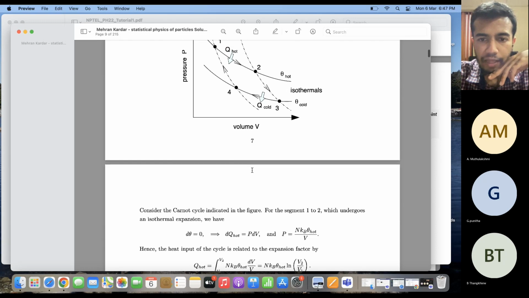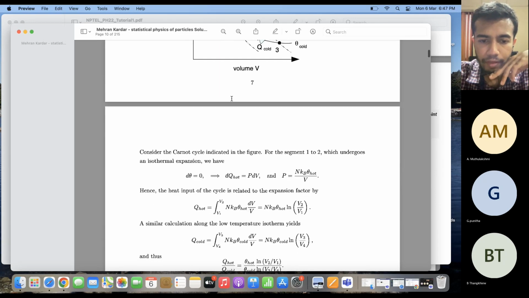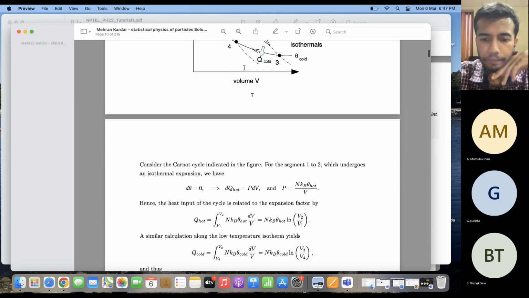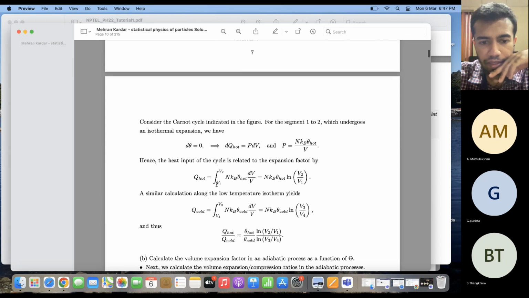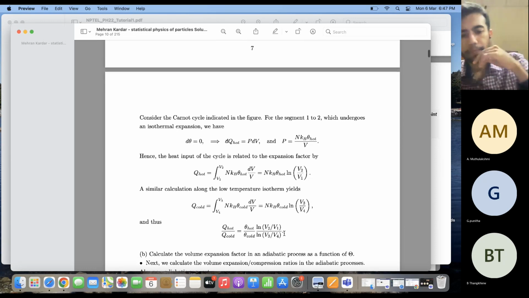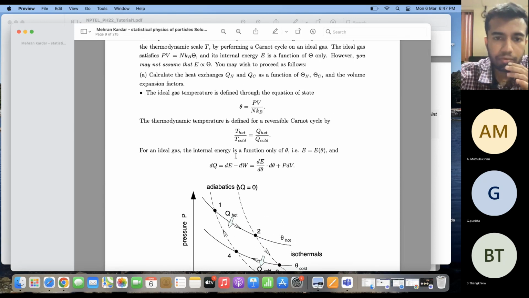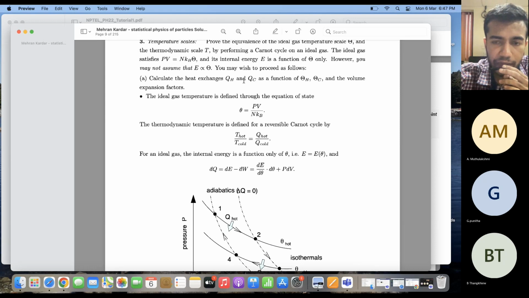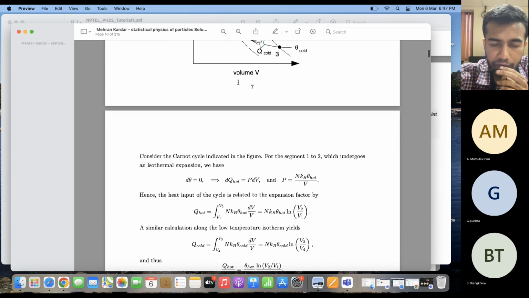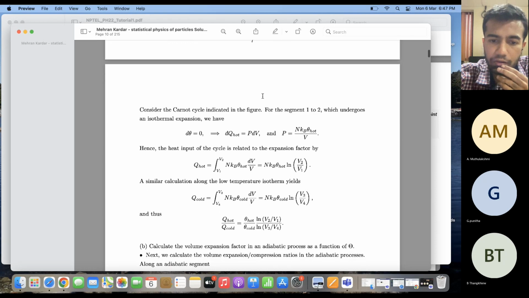Similarly, if I do the same calculation for the process going from 3 to 4, then the amount of heat that is released by the system is NkB theta cold ln V3 by V4, where theta cold is the temperature along this particular isotherm. So then if I take the ratio of Q hot by Q cold, I get theta hot by theta cold times ln V2 by V1 divided by ln V3 by V4. So this solves the first part. Here I have been able to show that the heat exchanges can be written as functions of the temperatures of the two isotherms.